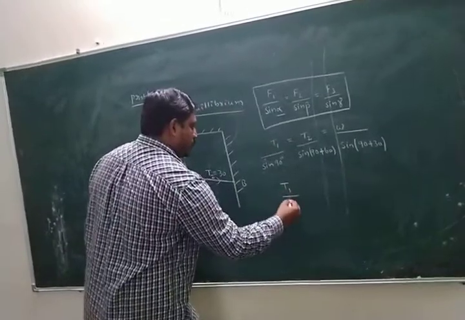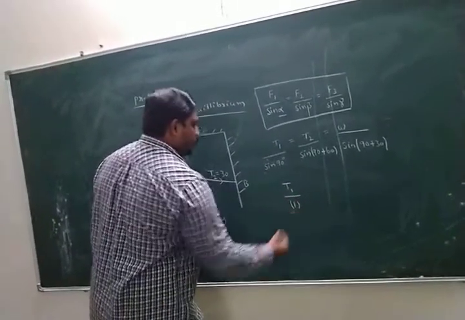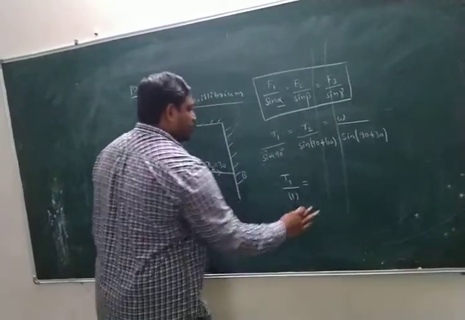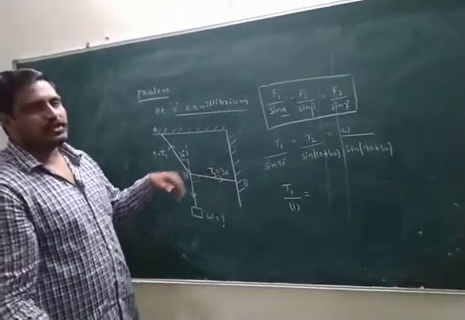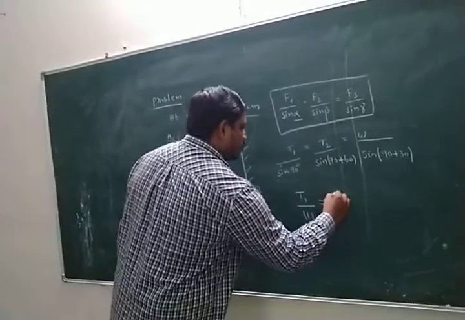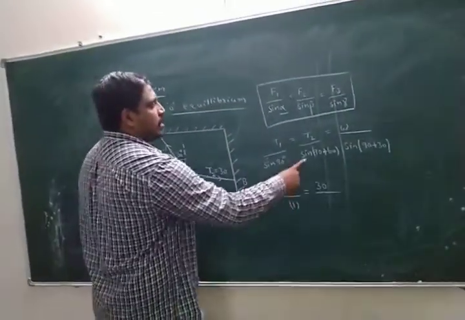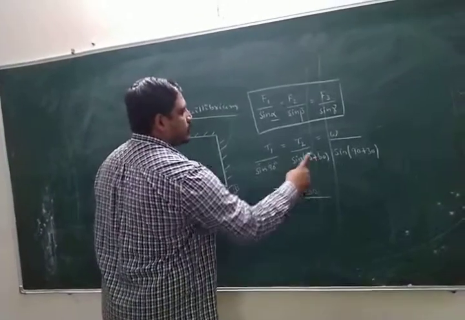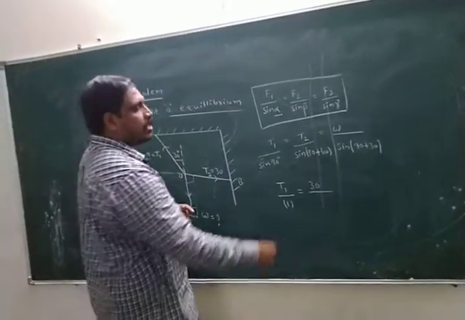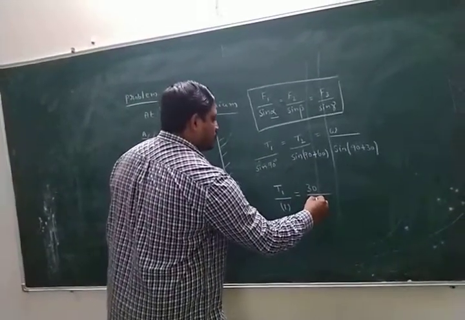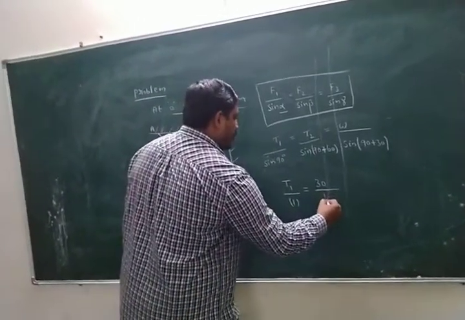T1 by sin 90, value 1, equal to T2 by sin of 90 plus 60. T2 value is given in the diagram as 30 newtons. Sin of 90 plus 60 is cos 60, value 1 by 2.